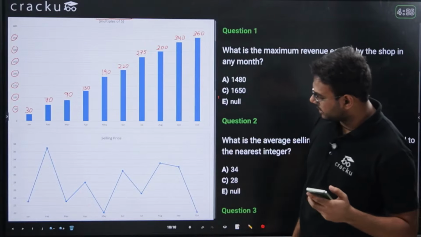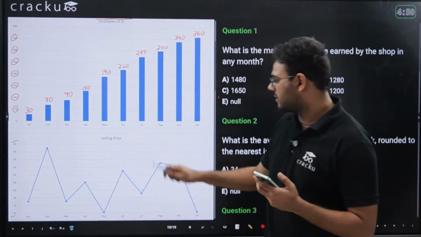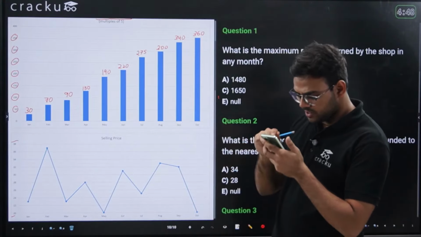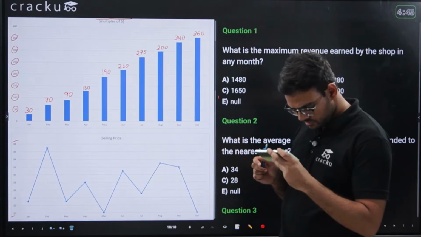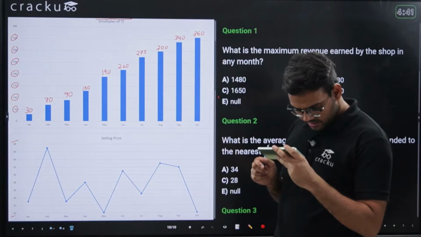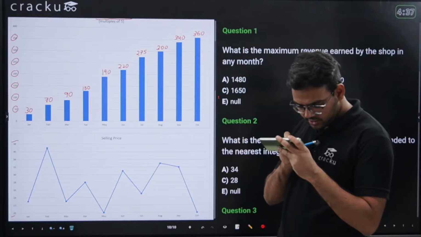For the selling price chart as well, the least is 20 and the highest is 38. You can just calculate the values using this. The least one is 20. Let me just see whether I'm able to see this or not. I think you can figure it out. For selling price, you can figure it out. You can just zoom in a little bit.